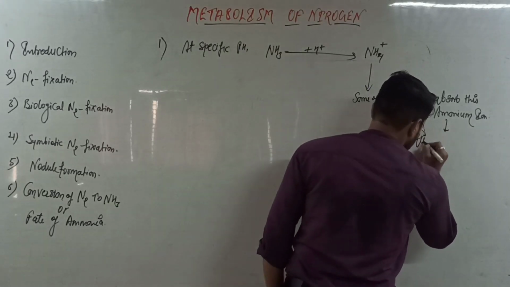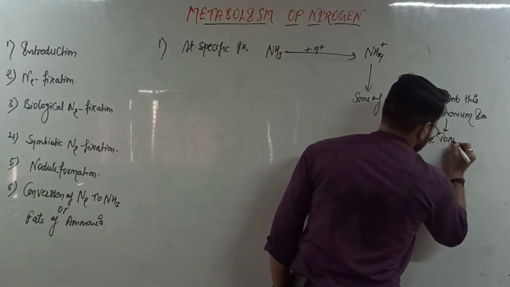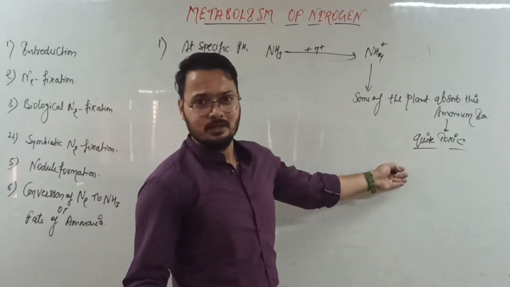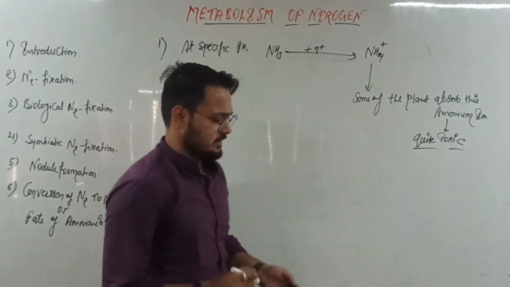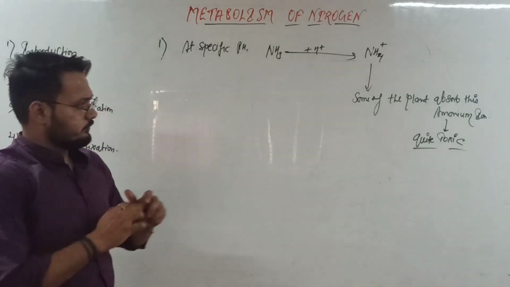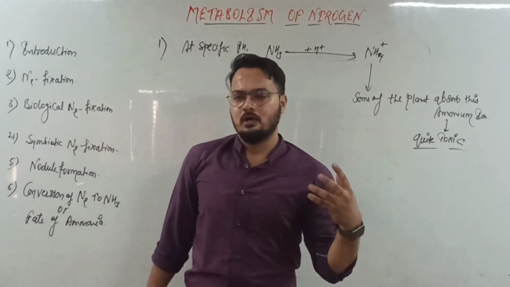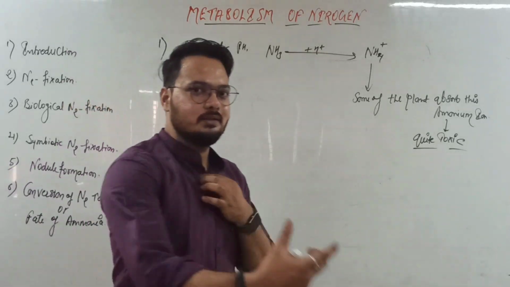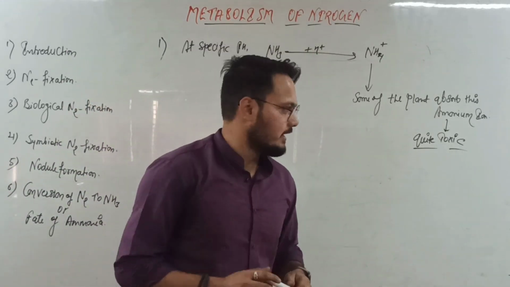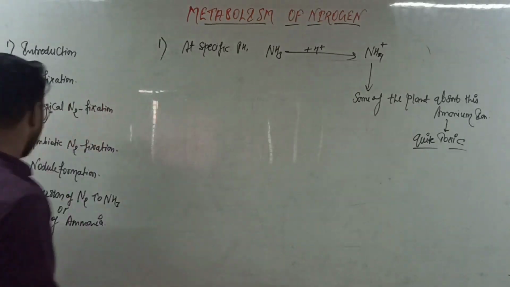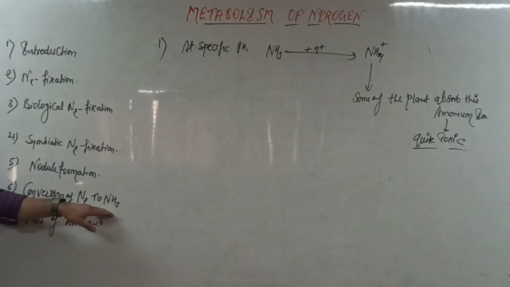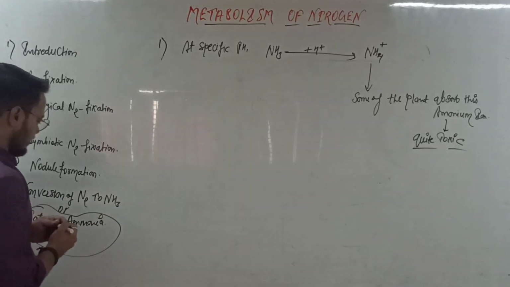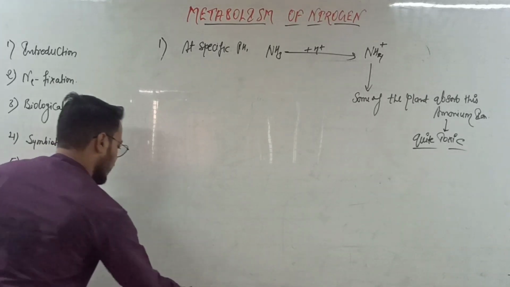It is clear. As we already know, we can't eat toxic things, so why would the plants eat this toxic thing? That is clear. So plants have found some mechanism to convert this ammonia into some other usable or edible compound, that is, amino acids. That is clear. So our next topic, after the conversion of nitrogen to ammonia, is the conversion of ammonia into amino acids.